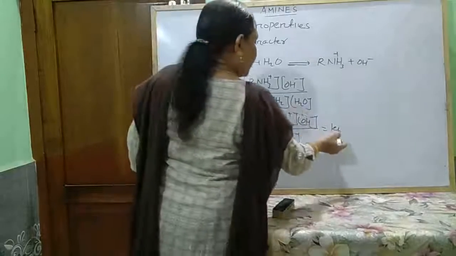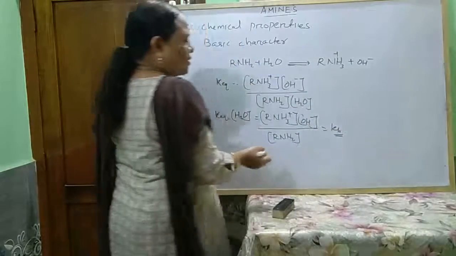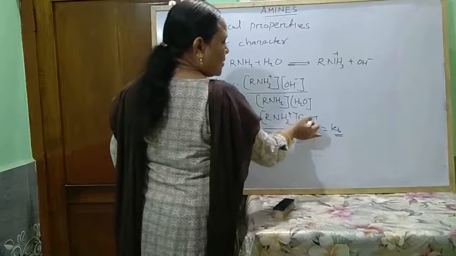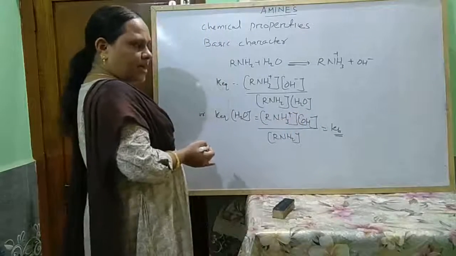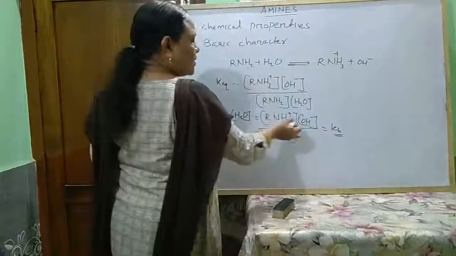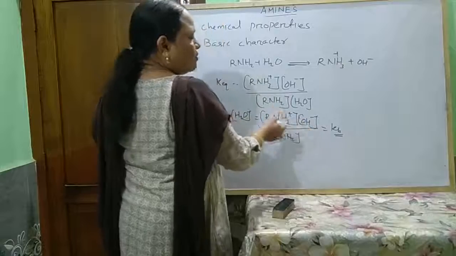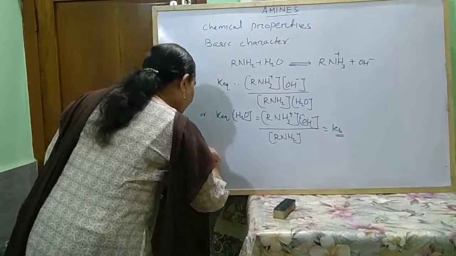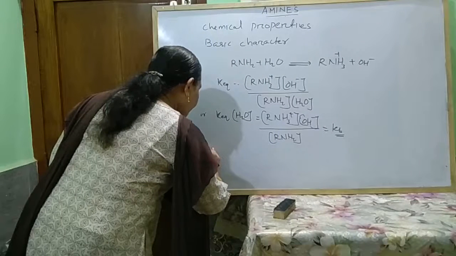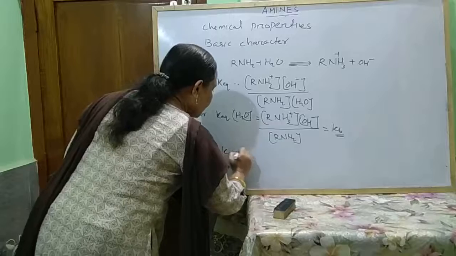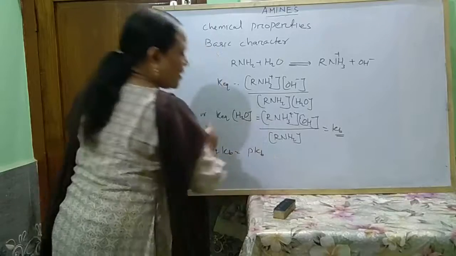So if the Kb value is higher, that means the concentrations of RNH3 plus and OH minus ions are both higher. In this way, the higher the value of Kb, the more is the dissociation of the base and the more is its basic character. Again, we know that minus log Kb equals pKb.